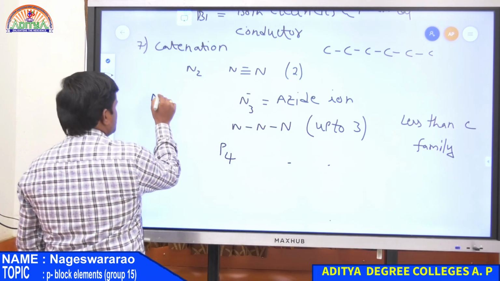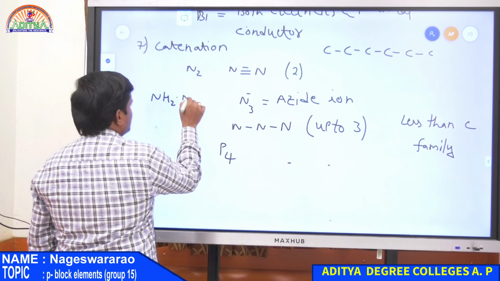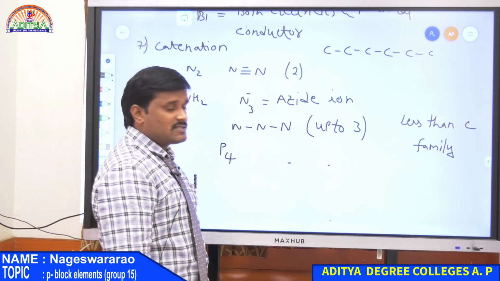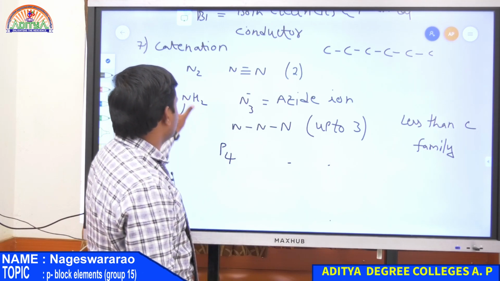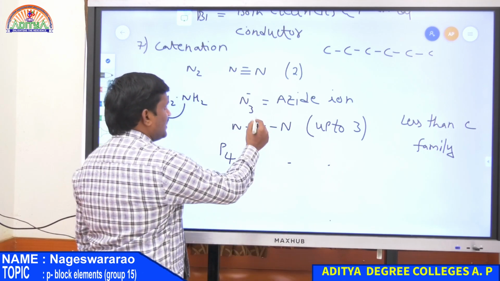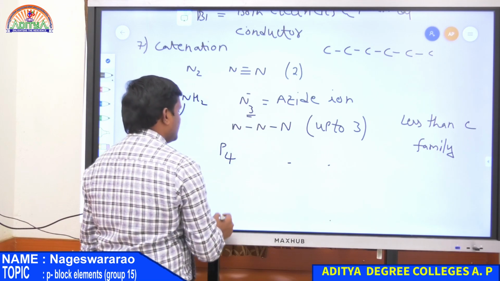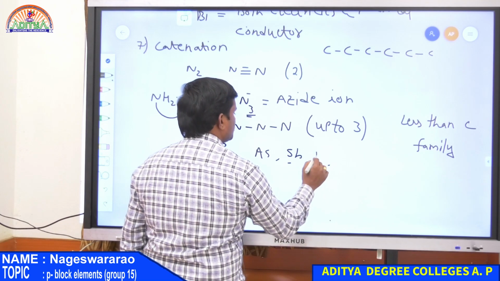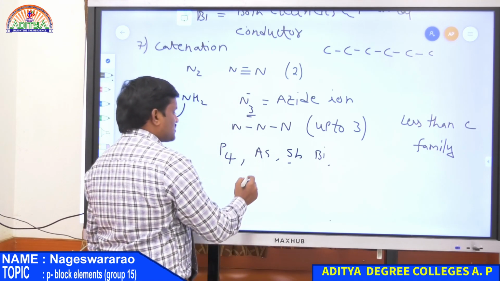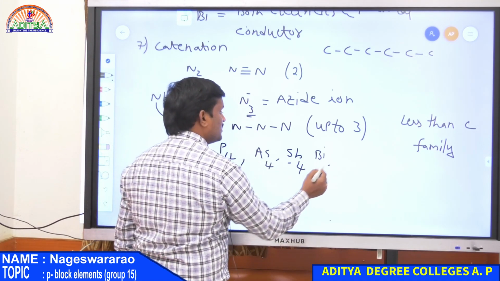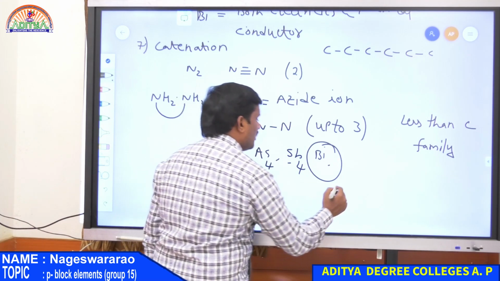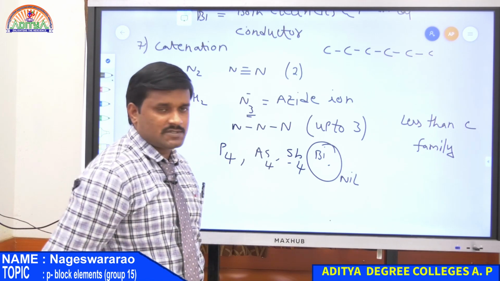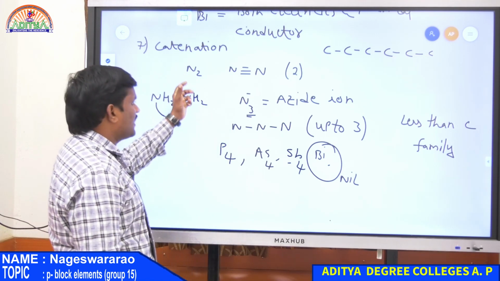In the case of NH2, NH2, only 2 nitrogen atoms can bond with each other. Hence here also catenation up to 2 atoms exists. In the case of azide, there are 3 atoms. But in the case of phosphorus, arsenic, antimony and bismuth, catenation is up to 4. But in this case, bismuth is nil. There is no catenation between bismuth atoms. So that is about catenation.